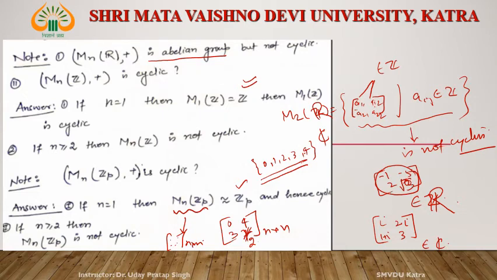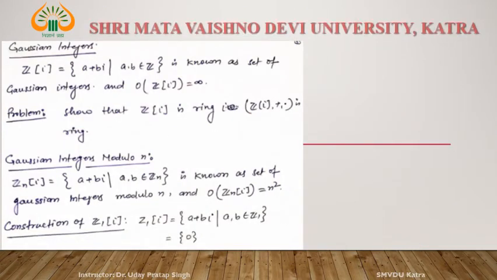So for n is equal to 1, MnZp is equal to Zp, and Zp is cyclic. So MnZp is cyclic for n is equal to 1. But for n is equal to 2, is MnZp cyclic? No, it is not cyclic.